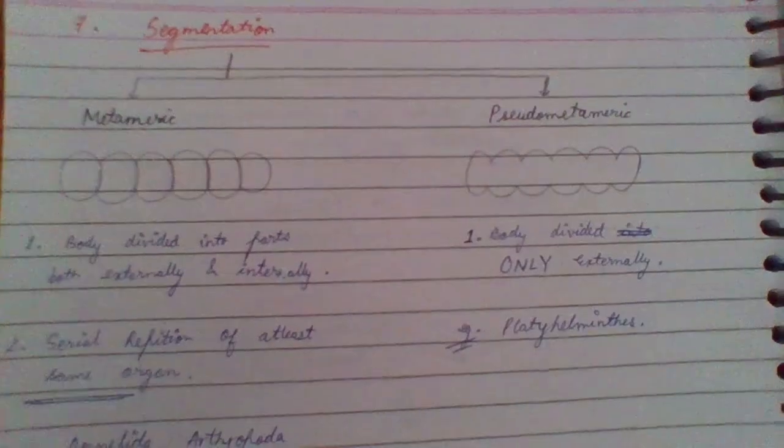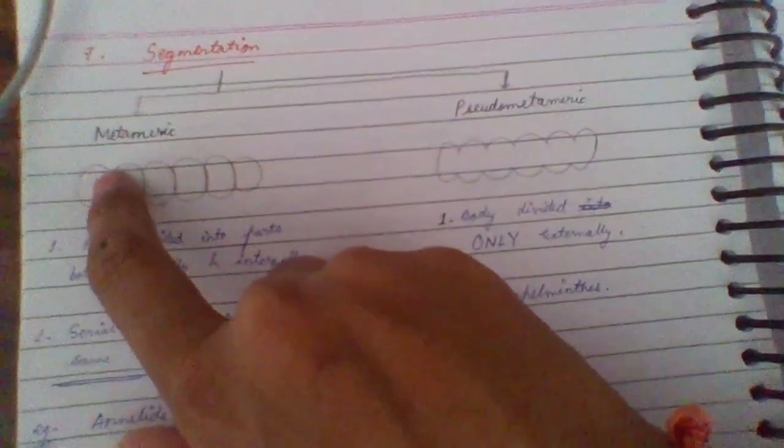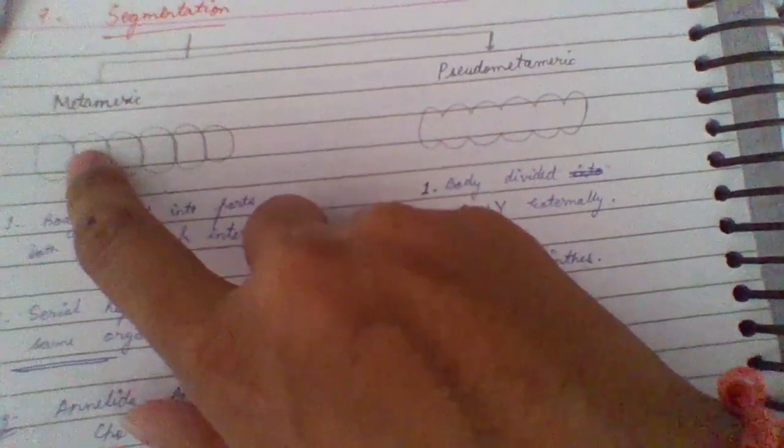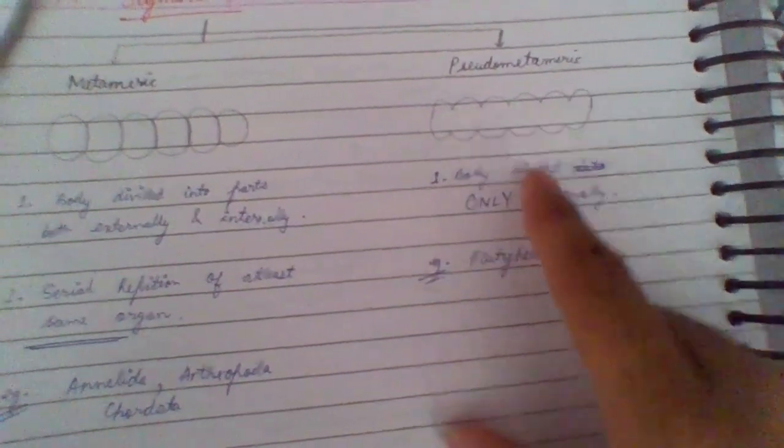Seventh classification is segmentation. There are two types further in it. First is metameric and another one is pseudo-metameric. Pseudo means false. In metameric, segmentation is present inside as well as outside the body of organisms. Like this, in this case, this is metameric. This is the organism. There are segments outside and also inside. And this is pseudo-metameric. There are segments only outside, no segmentation inside. Body is divided only externally.